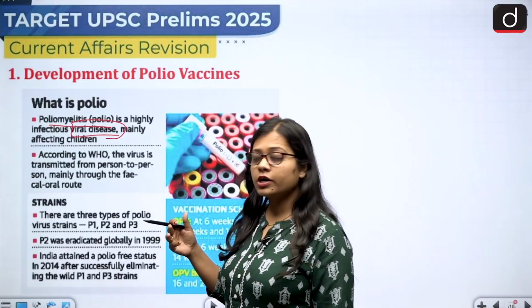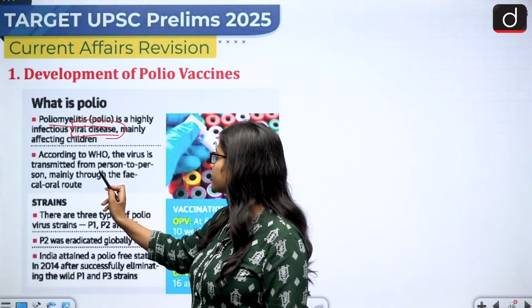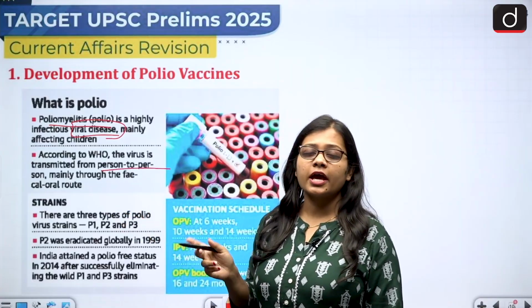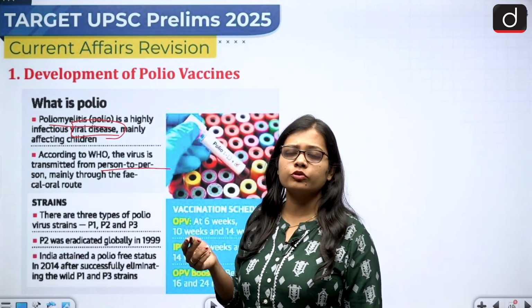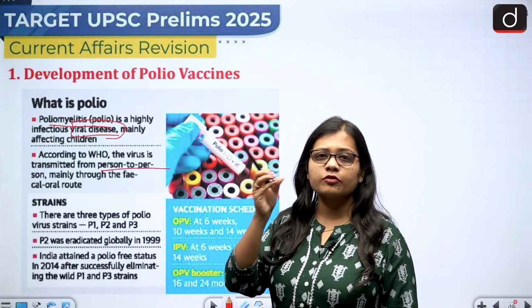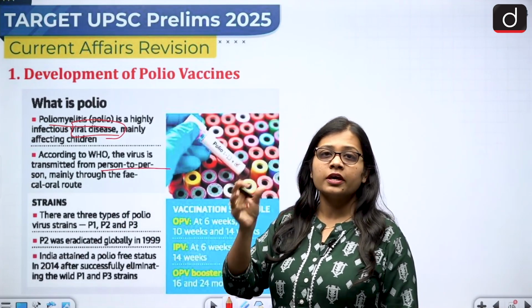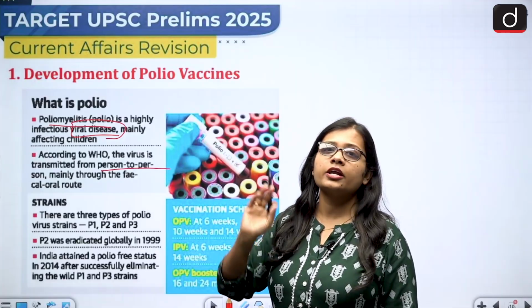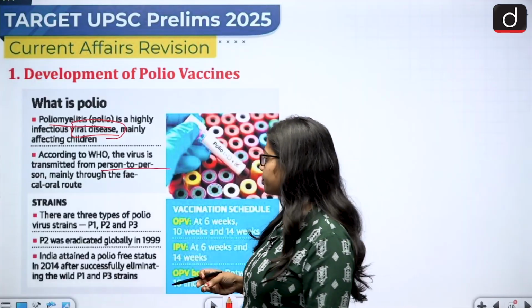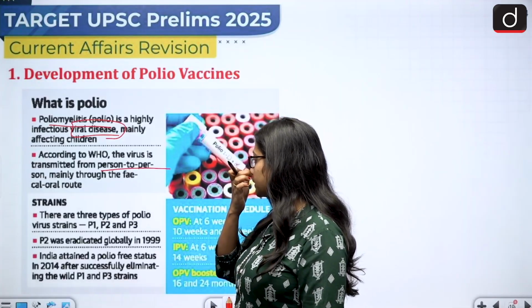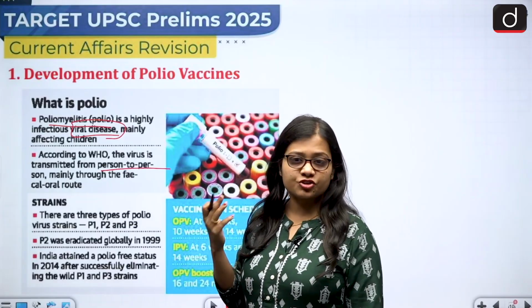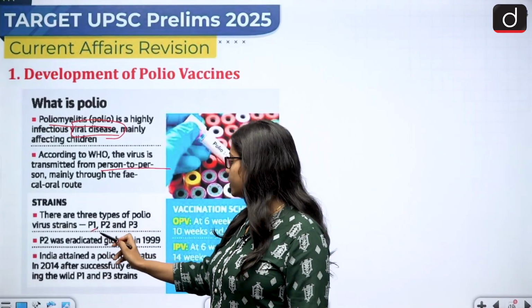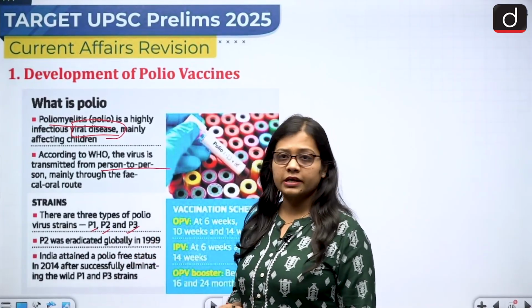According to the World Health Organization, the virus is transmitted from person to person, mainly through the fecal-oral route. Fecal-oral route means that the feces of the infected person get transmitted to the uninfected or normal person. Then if we talk about the strains, there are 3 types of polio virus strains, that is basically P1, P2 and P3.